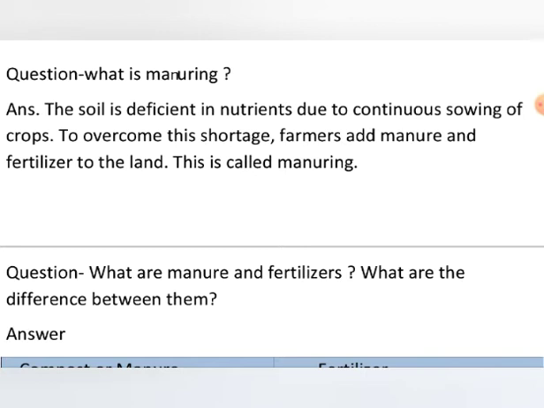This is why, to meet this shortage of minerals in the soil and to grow a healthy crop, farmers add manure and fertilizer from time to time. This addition of manure or fertilizer to the soil by the farmers is known as manuring.